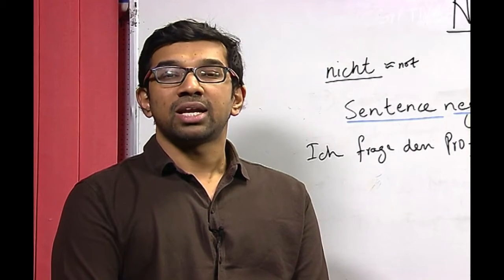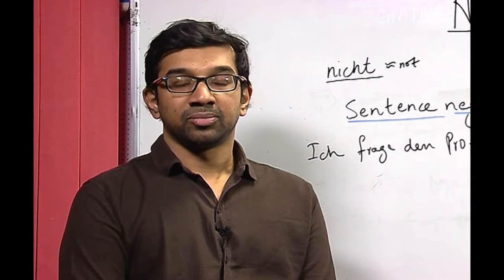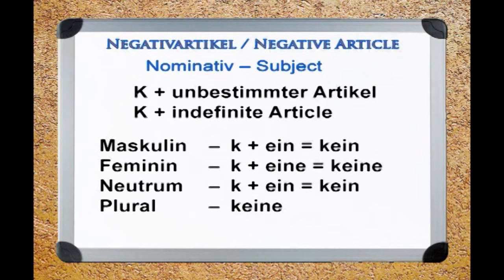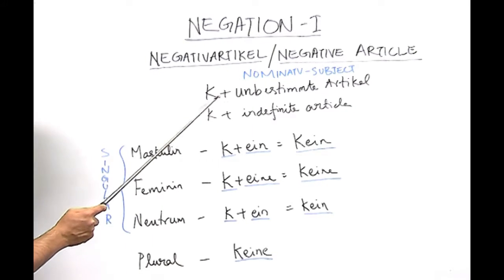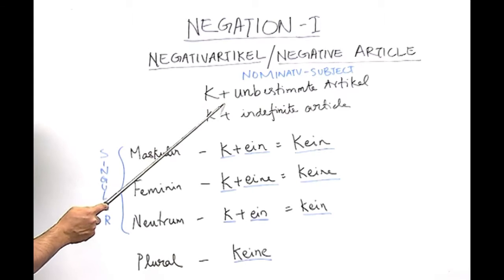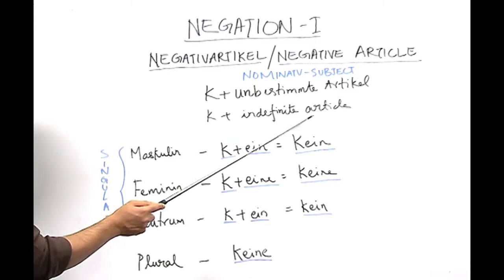Now, we would move to another aspect of negation, which includes noun and article. Now, we would do another aspect of negation, which is called negative article. Now, in this we are going to look how a negative article is formed in the nominative case or the subject case. Here, as you can see, I have written some sentences which are kein or kein plus unbestimmter Artikel or kein plus indefinite article.